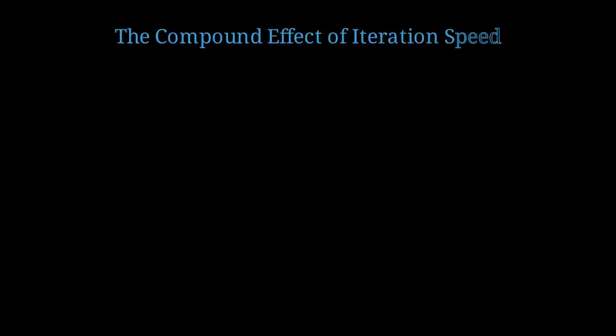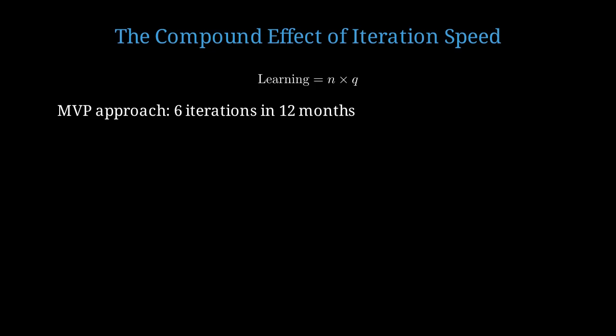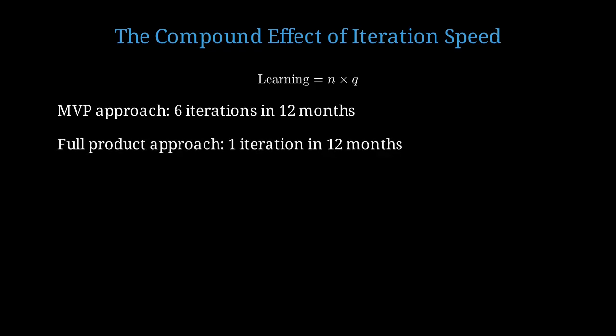Now let's talk about iteration speed and why it compounds over time. Total learning equals the number of iterations times the quality of feedback per iteration. With the MVP approach, you might complete 6 full iterations in 12 months. Build, test, learn, rebuild. With the full product approach, you complete 1 iteration in 12 months. You only learn once. The learning ratio is 6 to 1. You learn 6 times more with the MVP approach in the same time period.